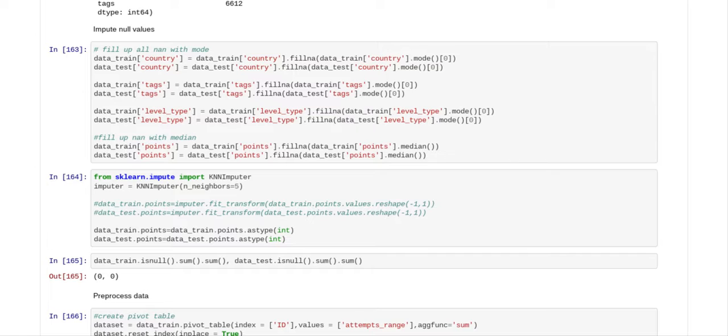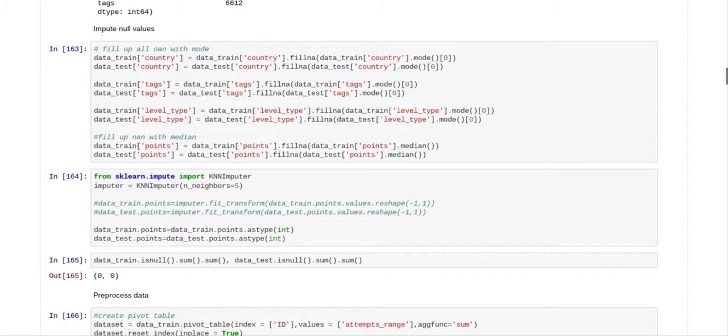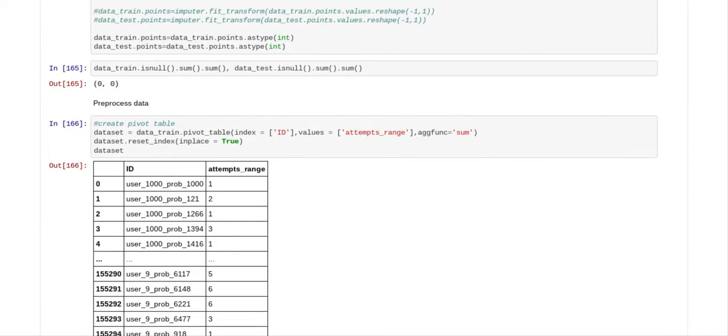So in the end, I just didn't use the KNN imputer, because I tested it with the KNN imputer and without the KNN imputer, and I got better accuracy with the median. So that's what I decided to use. And then after we replaced all of the null values, we did another test to see if there were any null values. And no, there are not any null values.